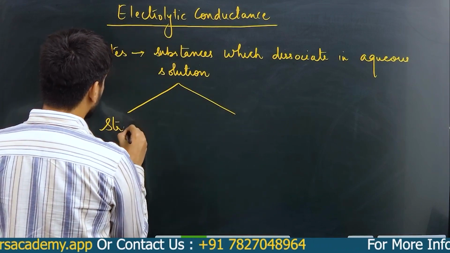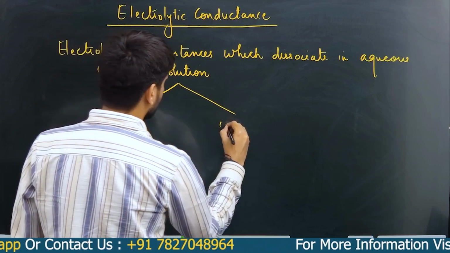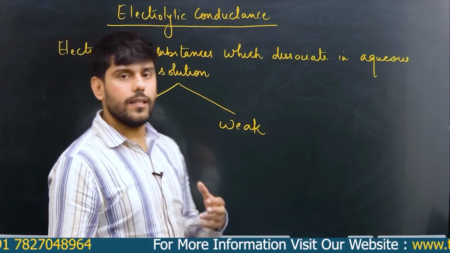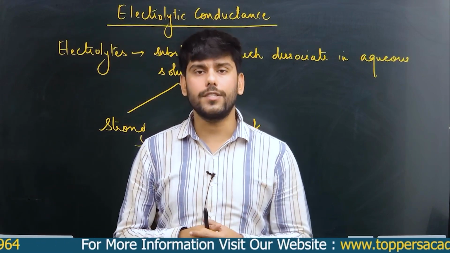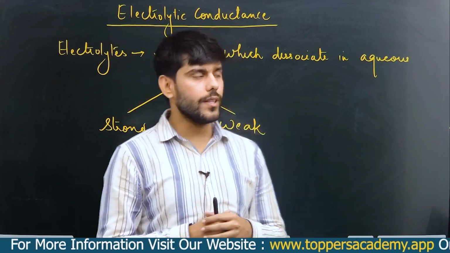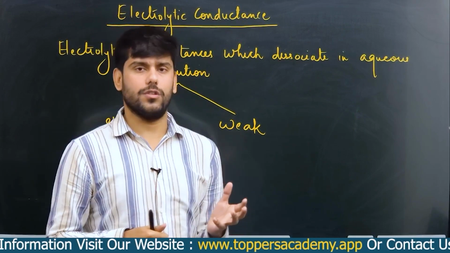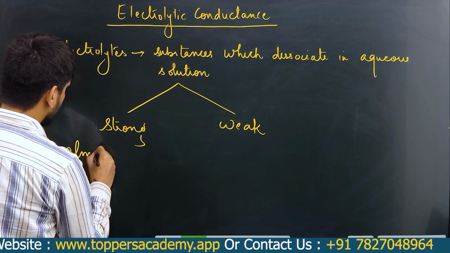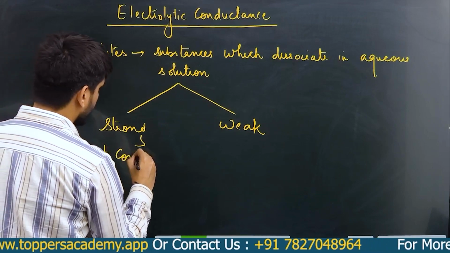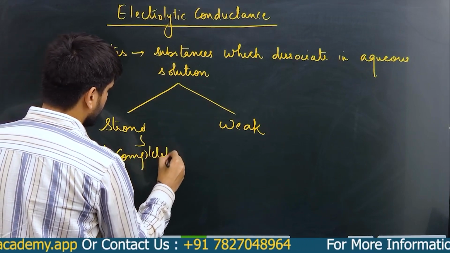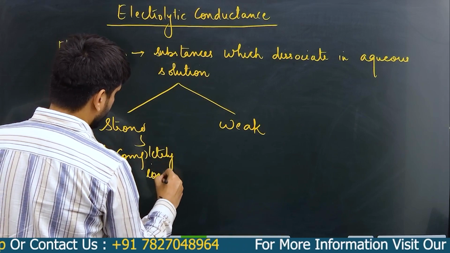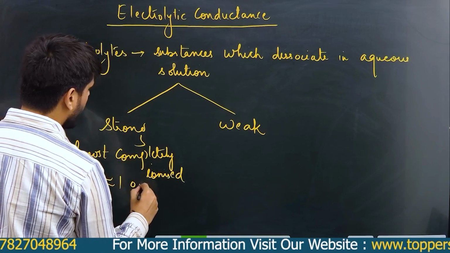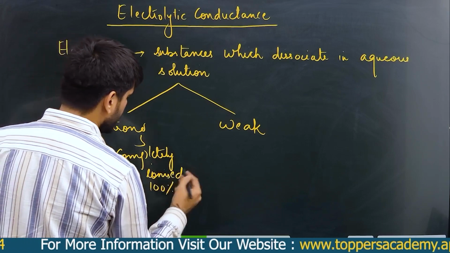So, if I talk about strong electrolytes, strong electrolytes are the ones that have alpha, that is degree of dissociation, nearly equal to 1. That means they are almost completely ionized. Alpha is nearly equal to 1, or 100% dissociated or ionized.